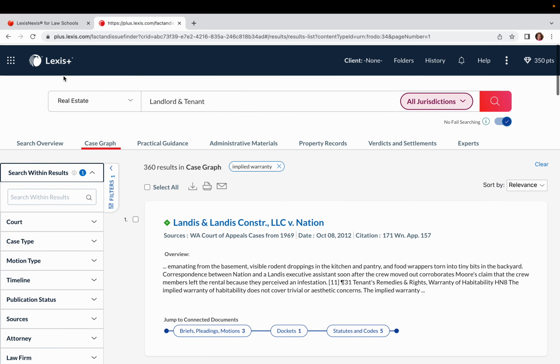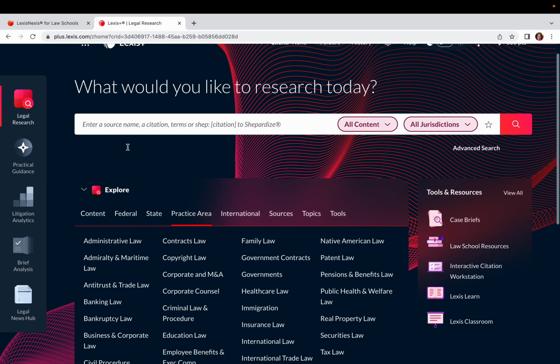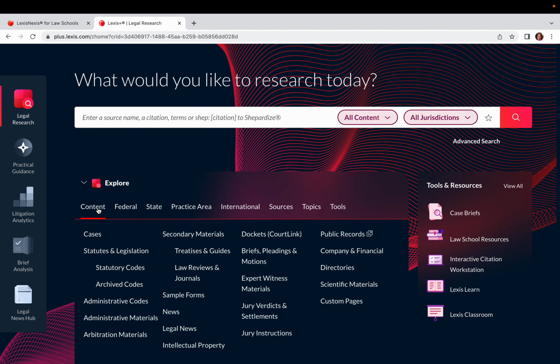All right, back on the main screen to wrap up, I want to make sure you know that under content, we have a database called public records. A lot of you know that Lexis has public records and it's used heavily by public interest attorneys. I am not going to go into it now because we need to have a specific legal purpose to go in. Now, you can always go and search yourself, but unless you are doing work for a particular client, maybe while you're in school, you're doing some clinical work, you will not be going into public records unless, again, it's just yourself. So when you have that legitimate purpose, then you can come in and search public records.